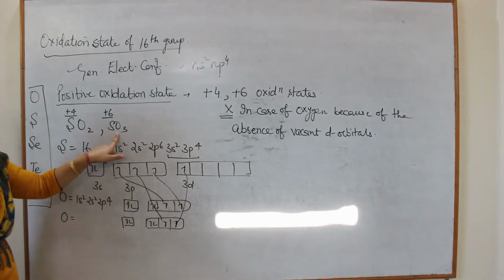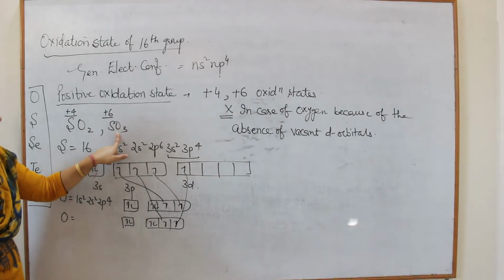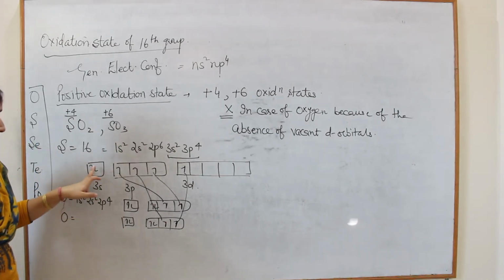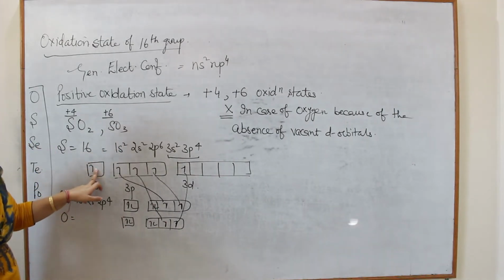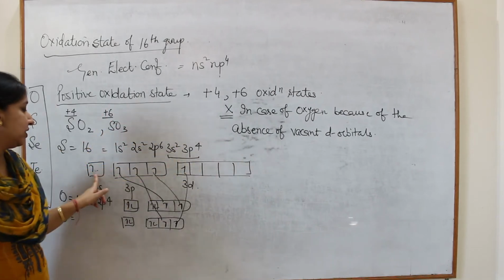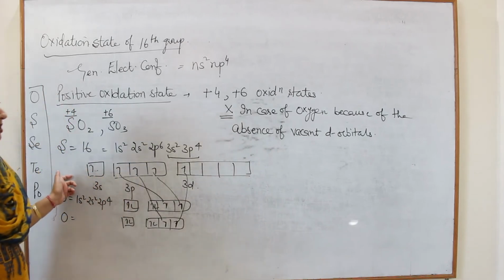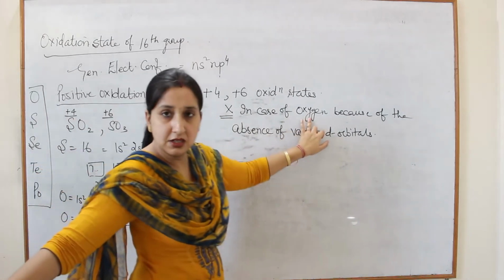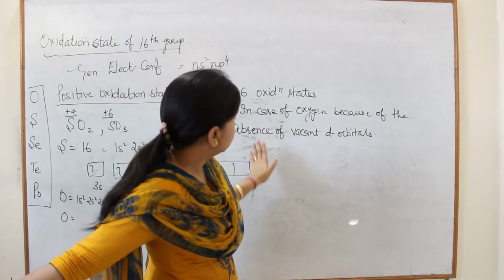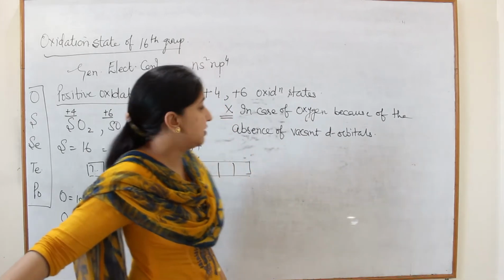Similarly, if it wants to combine with 3 oxygens, it requires 6 unpaired electrons. So this electron will also excite and it will have 6 unpaired electrons. But this is not possible in case of oxygen because oxygen doesn't have any vacant d orbitals.